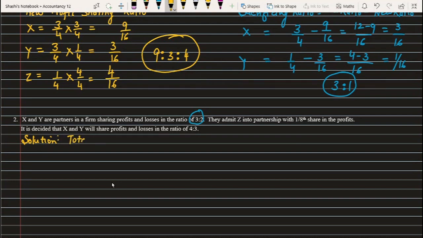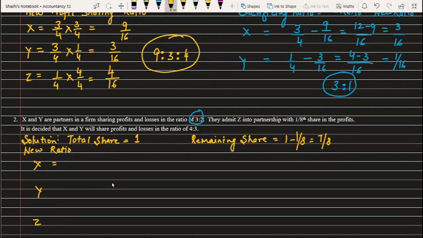partners. So here the total share of the partners is 1, so we'll find out the remaining share as the next thing. So the remaining share will be 1 minus, now what is the new partner coming for, 1 by 8, so I'll be taking 1 by 8, so this gives me 7 by 8. Now this 7 by 8 is the share of X and Y, so I'll find out the new ratio here. New ratio of X, Y and Z.